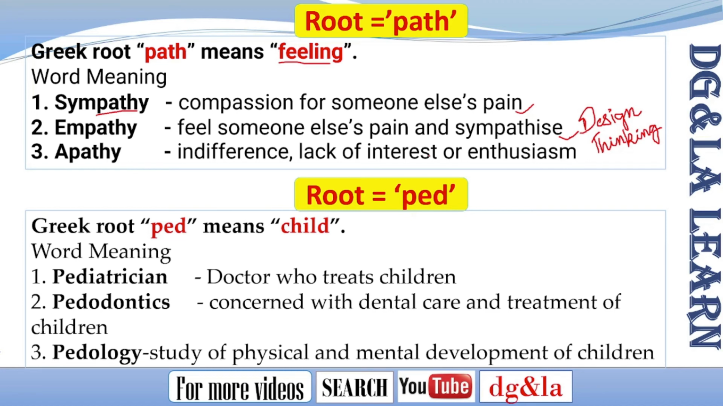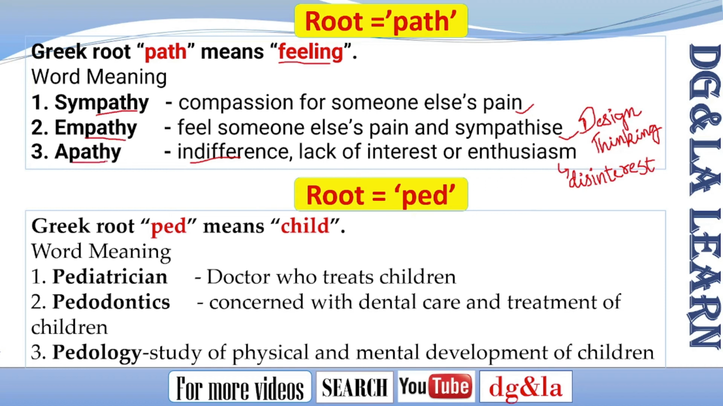The next one is apathy. It is a little bit different from the first two words. It shows indifference, which means lack of interest or enthusiasm. It could also be a lack of emotion or motivation. So feeling a lack of interest or enthusiasm towards anything, simply disinterest. The feeling of disinterest is called apathy. So these are the three words related to path.